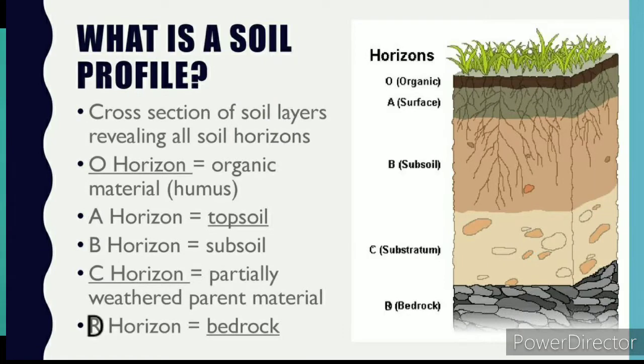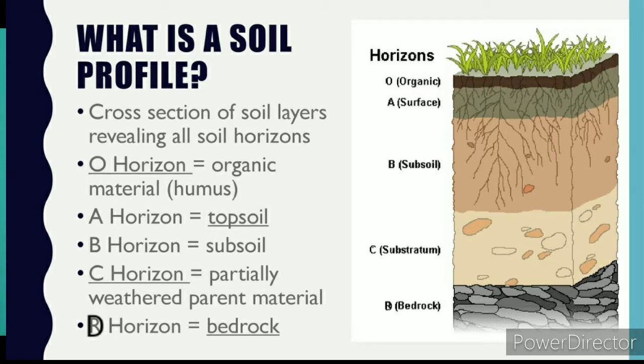Horizon A. The uppermost layer containing organic matter and humus is called the topsoil. And this topsoil is made up of fine particles of clay, silt, sand, humus, salt, minerals and nutrients. So remember, your topsoil is a very fine layer, and it contains organic matter.